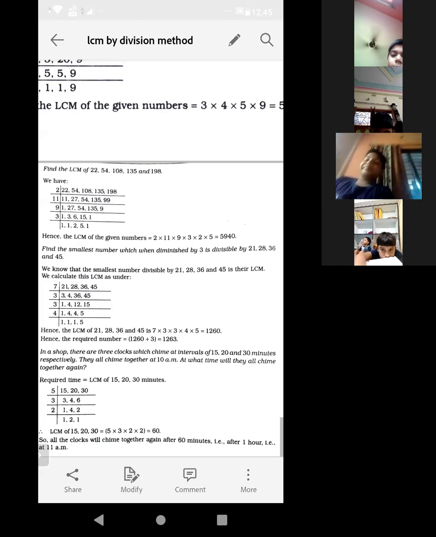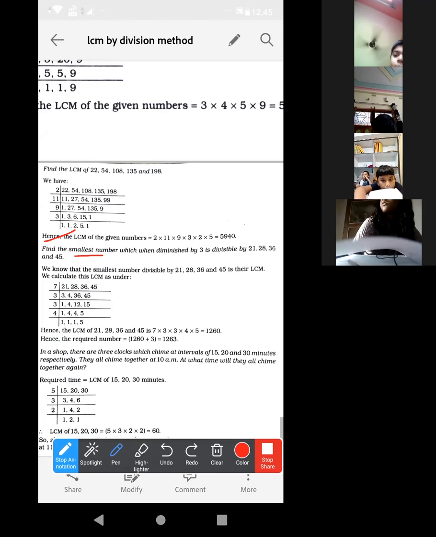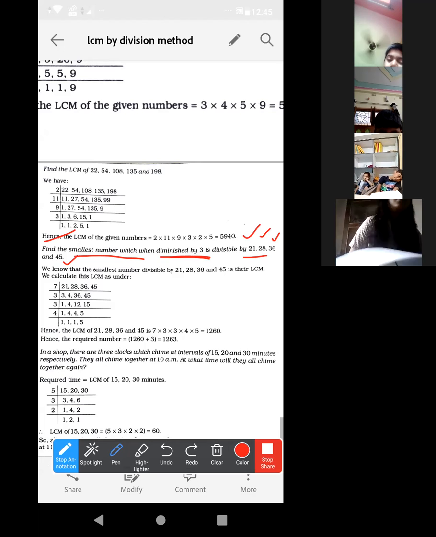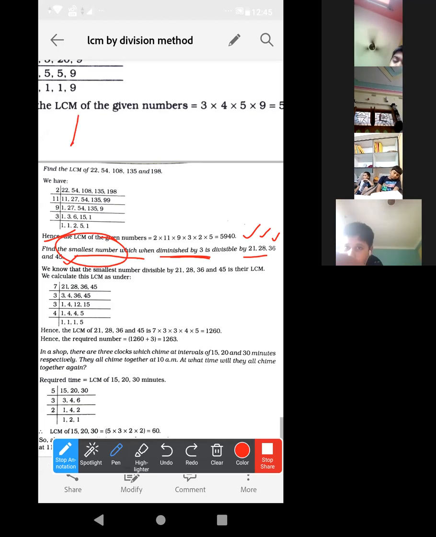Okay, look at this question. Find the smallest number which, when diminished by 3, is divisible by 21, 28, 36 and 45. Now, what is the meaning of this question? Acha, find the smallest number. The full form of LCM is what? Least common multiple. Yes, ma'am. That means the lowest number.